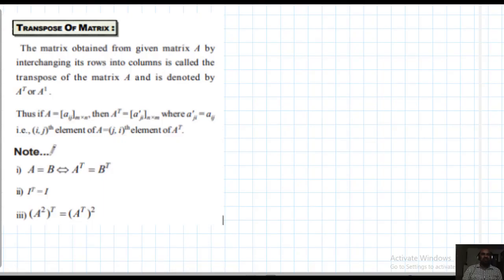Hello student, this is the seventh part of matrices. So today I am going to explain some more types of matrices. First of all, transpose of a matrix. This definition already explained, this type already explained.